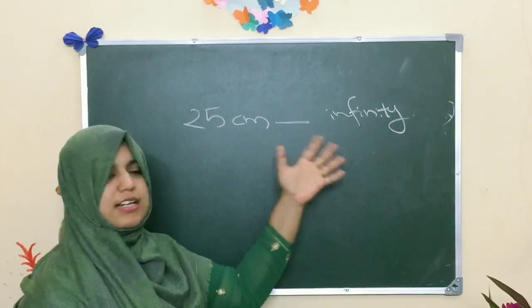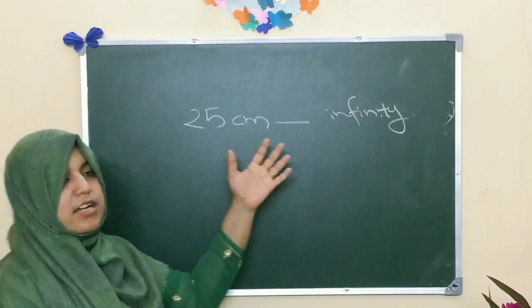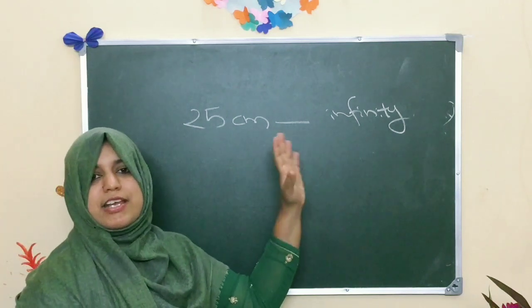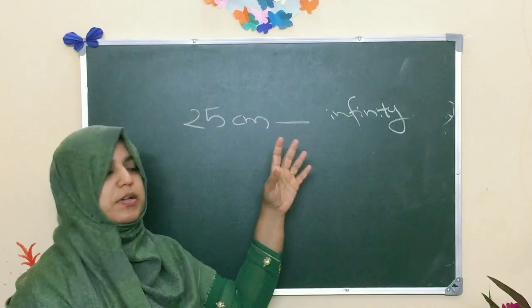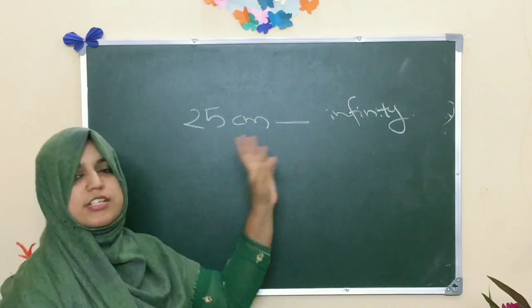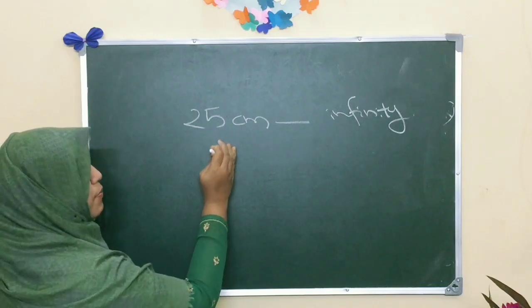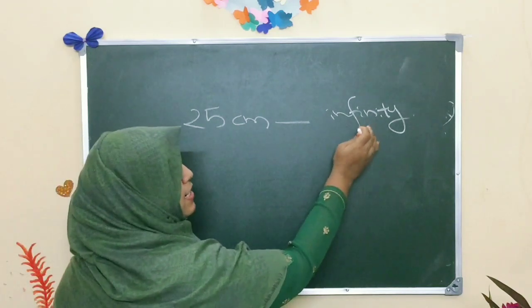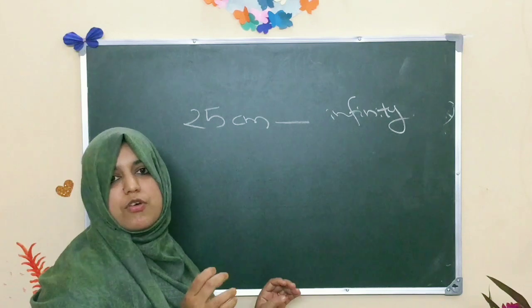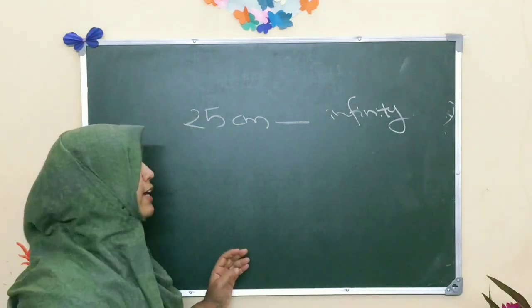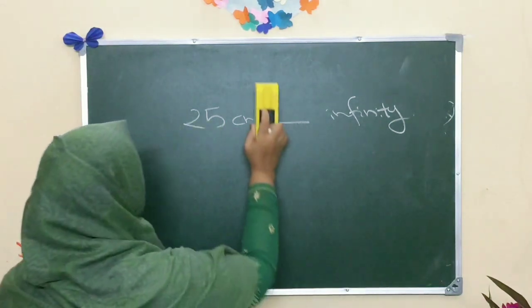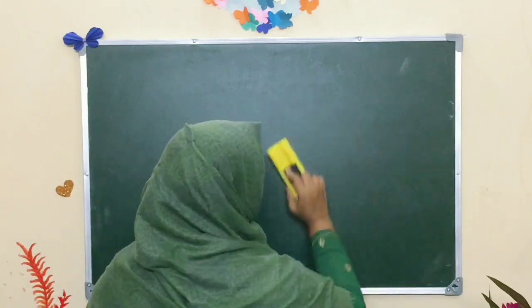That is, a normal, healthy human eye can see from 25 centimeter to infinity. So this 25 centimeter is known as the near point of the human eye and this infinity is known as the far point of the human eye.